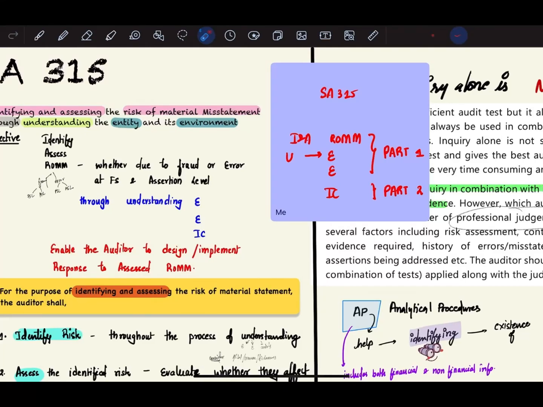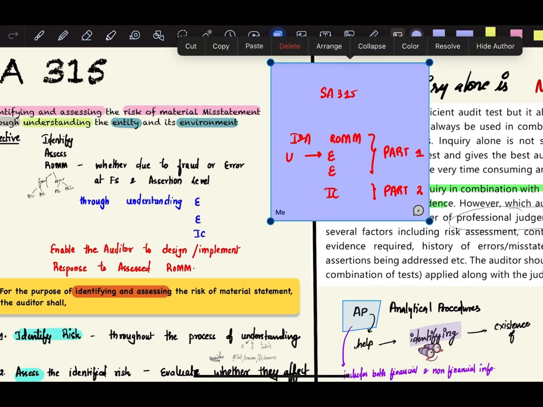So now let us start the revision of the standard SA 315. SA 315 mainly deals with identifying and assessing the risk of material misstatement by understanding the entity, its environment, and internal control. So this standard mainly has three parts: identifying and assessing the risk of material misstatement, understanding the entity and its environment, and internal control. So we're going to cover identifying and assessing the risk of material misstatement and understanding entity and its environment in part 1 and internal control in part 2.